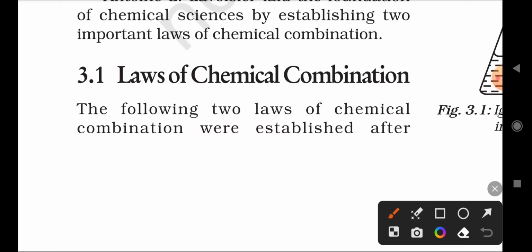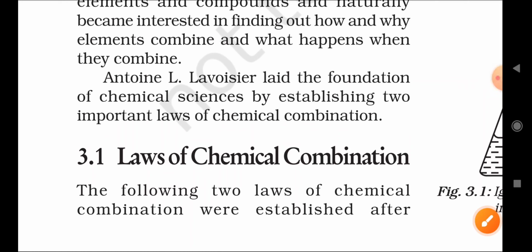We also discussed the laws of chemical combination given by the scientist Antoine L. Lavoisier, the founder of the law of chemical combination.